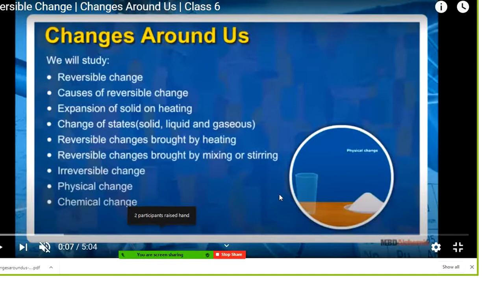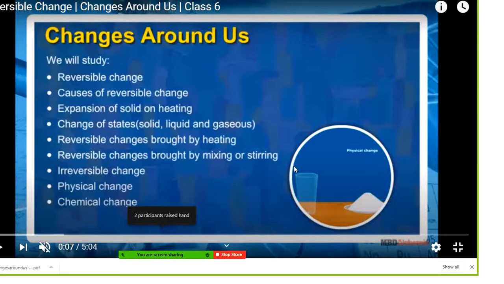Students, whenever we are heating a candle, at that time you have seen some expansion happening, meaning the solid candle is converted into the liquid part. So that expansion of the solid on heating you have seen, and the change of state which I am talking about is the ice. Ice is a solid state, and when we put it in contact with the atmosphere, you have seen it melted, and after melting it has changed into the liquid form and gaseous form. So reversible changes is what?